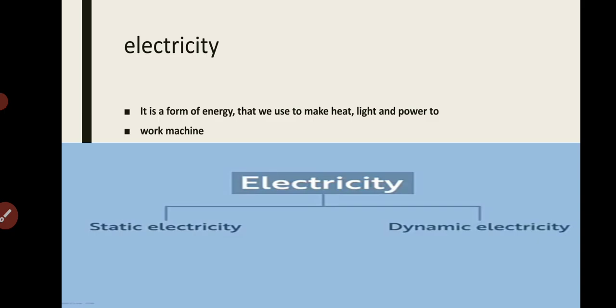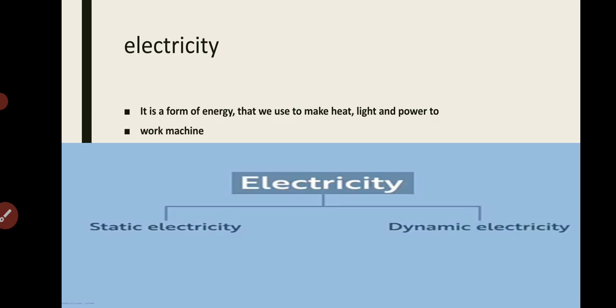What is electricity? We all know electricity is a form of energy that we can use to make heat, light and power to work machines. That means from electricity we can get heat by heating up a heating conductor, we can get light by lighting up a light conductor, and we can also enable our machines to work by supplying them power.